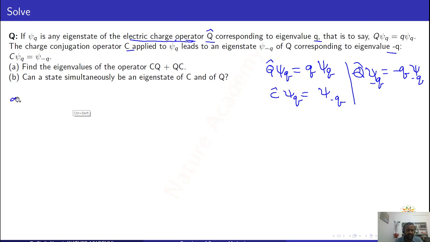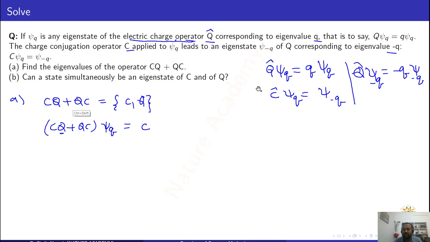First of all, I will start with A. CQ plus QC, I can also write it as C comma Q, the anti-commutator. When this operator acts on a wave function psi of q, on the right side the first term, when Q acts on psi of q, you will get q times psi of q, plus C acting on psi of q, which gives psi of minus q.